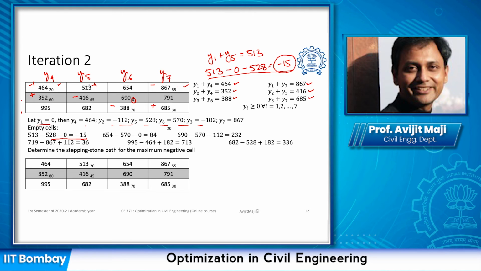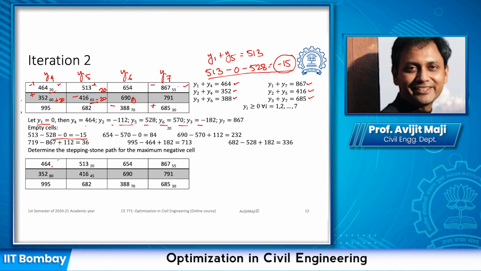So for this particular path, we need to see what is the maximum amount we can assign. We have to look into the cells which are marked with the negative sign. One is 65, another is 20. The minimum of these two can be assigned. So we can assign up to 20, and that 20 needs to be deducted from here. In this case added, and in this case deducted 20.